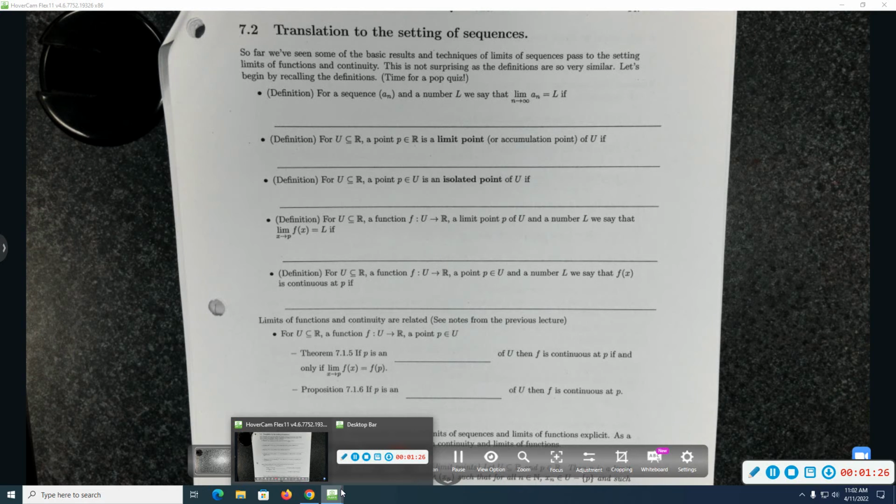So let's start with a pop quiz. Fill in the following definitions. Of course, if you look ahead in the notes, you knew this pop quiz was coming, so it's not a very good pop quiz.